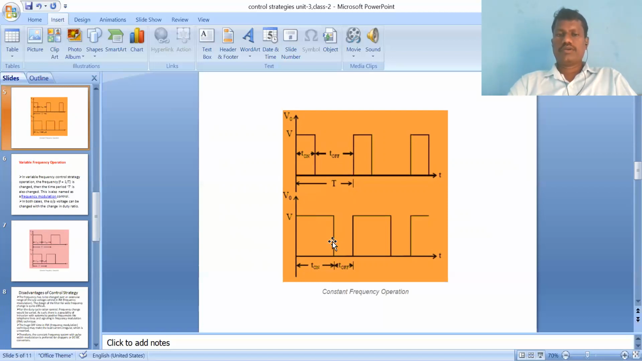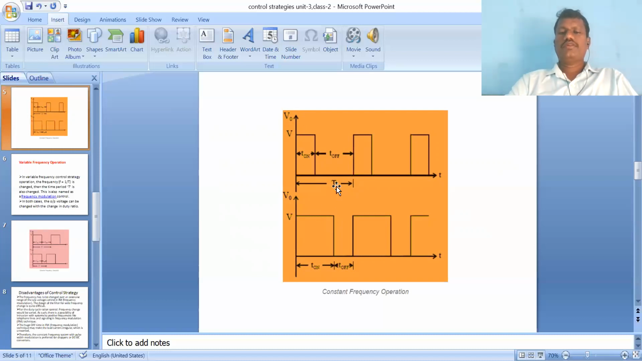So these types of control strategies are applied to step up or step down choppers. Automatically the output voltage is also controlled. That's why it is also called pulse width modulation, because the width of the pulse is varied. Here the pulse width is less compared to here. So, as the name indicates, it is also called pulse width modulation, or constant frequency operation.